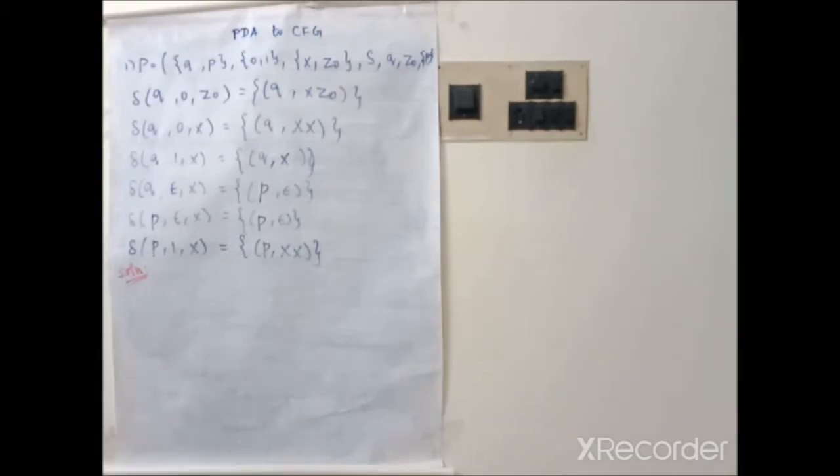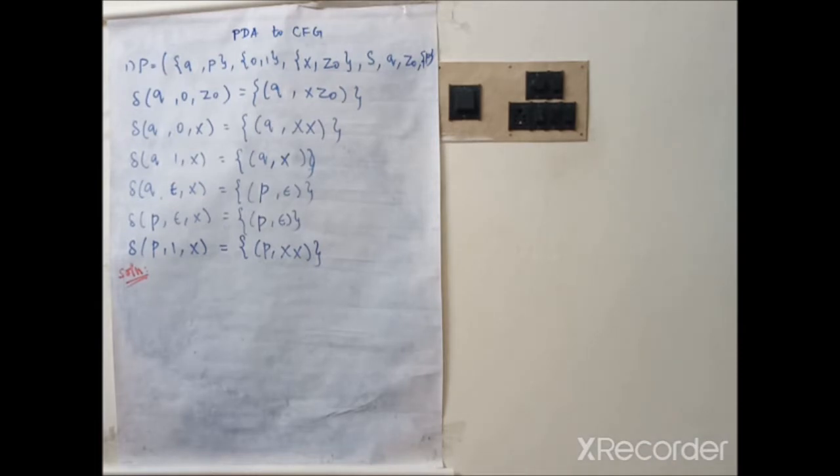Next topic, we need to convert the pushdown automata into context-free grammar. In the previous method, we have seen the context-free grammar converted to pushdown automata in terms of the transition function. Similarly, here the transition function will be given. We need to construct the context-free grammar in terms of production.